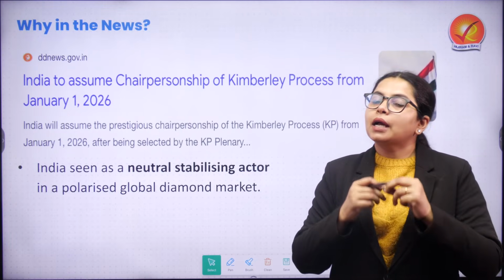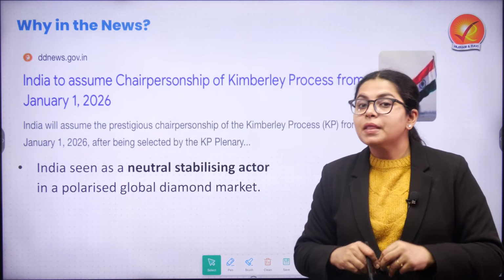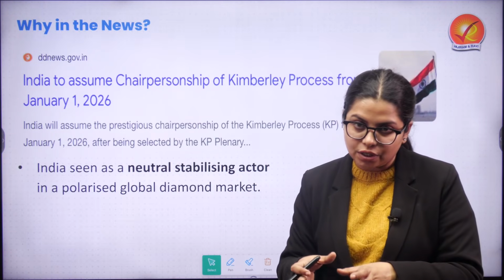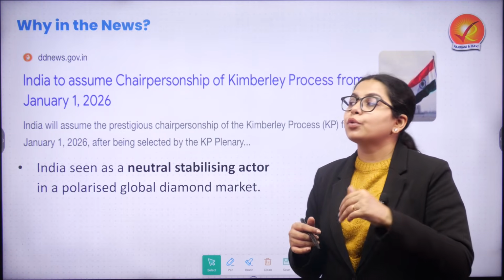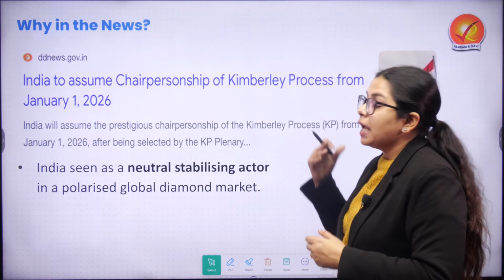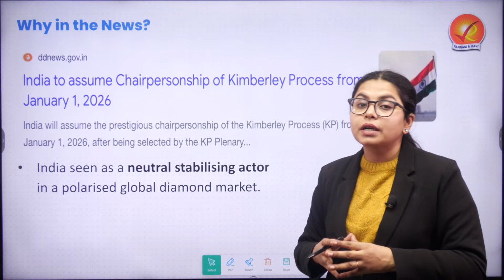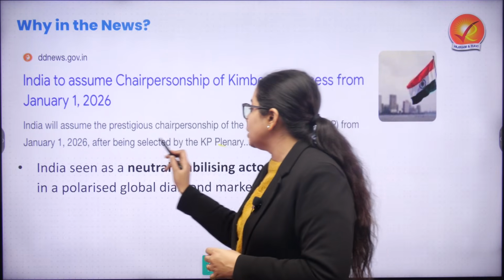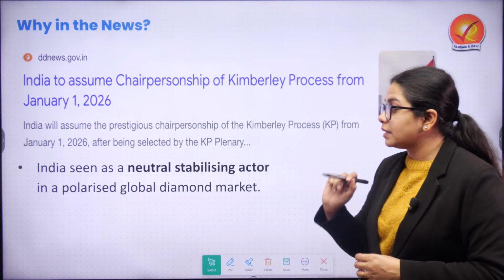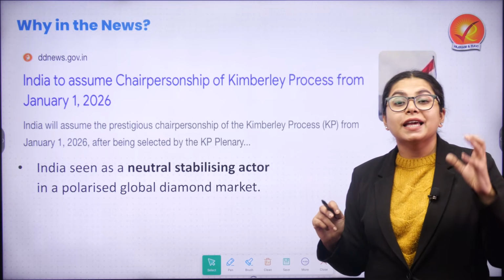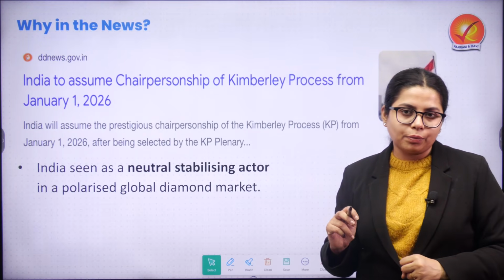Now, this has been in the news because India is going to assume the chairmanship of the Kimberley Process. Last year, India assumed the vice chairmanship, and in this global mechanism, whenever a country assumes the vice chairmanship, next year they are promoted to the chairmanship. India's chairmanship is very important because it is going to be a very neutral stabilizing factor, especially when we are looking at the global diamond market, which is heavily polarized at this point of time.